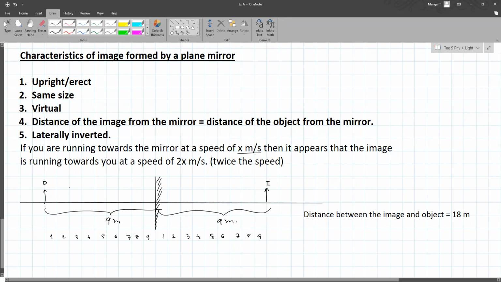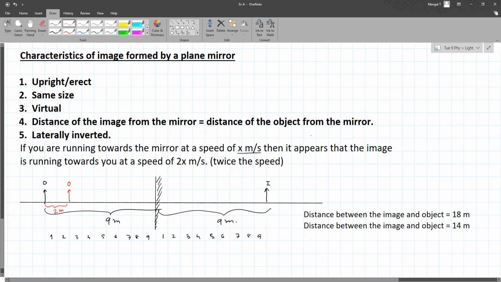So now over here, what we have is object and image separated by 18 meters. If the object moves over here, that means it has moved a distance of 2 meters. So what is this now? It will become 14 meters.